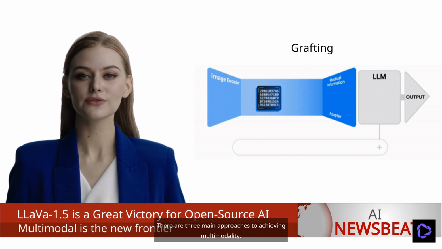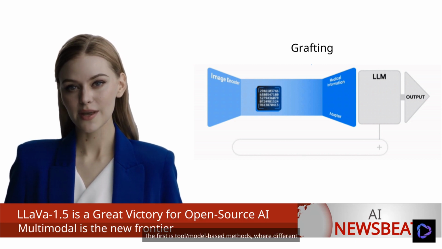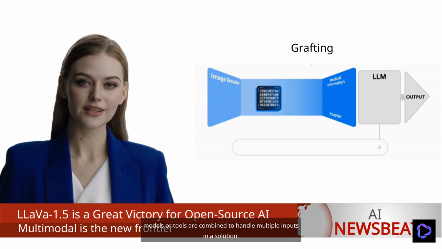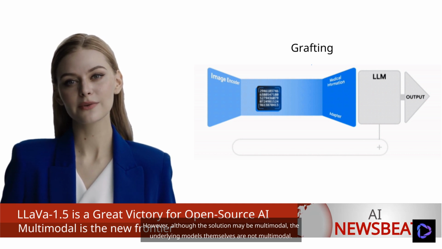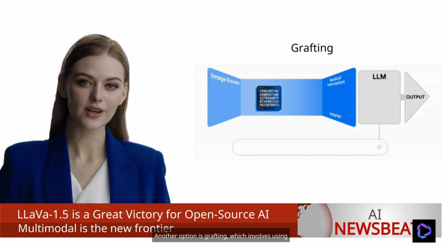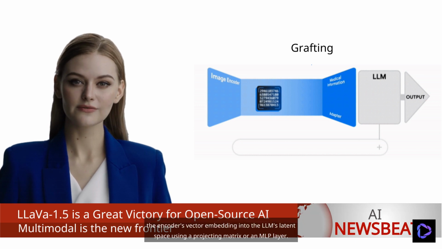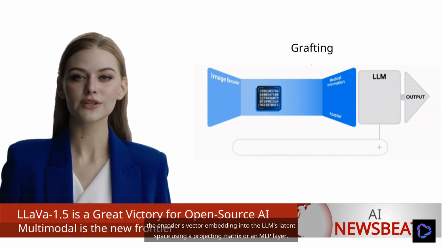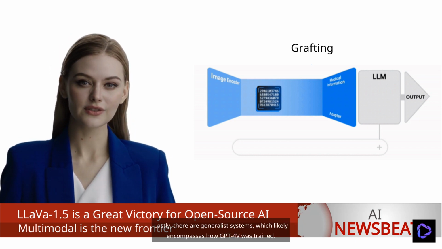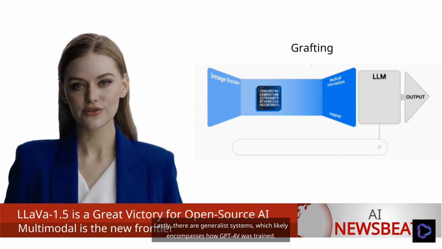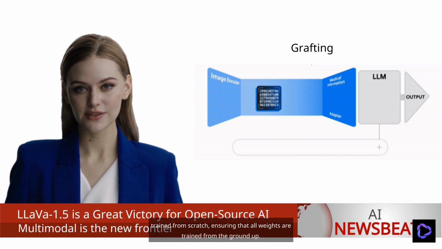There are three main approaches to achieving multimodality. The first is tool or model-based methods, where different models or tools are combined to handle multiple inputs in a solution. However, although the solution may be multimodal, the underlying models themselves are not multimodal. Another option is grafting, which involves using pre-trained image encoders and LLMs, and projecting the encoder's vector embedding into the LLM's latent space using a projection matrix or an MLP layer. Lastly, there are generalist systems, which likely encompasses how GPT-4V was trained. With this approach, an image encoder and an LLM are trained from scratch, ensuring that all weights are trained from the ground up.